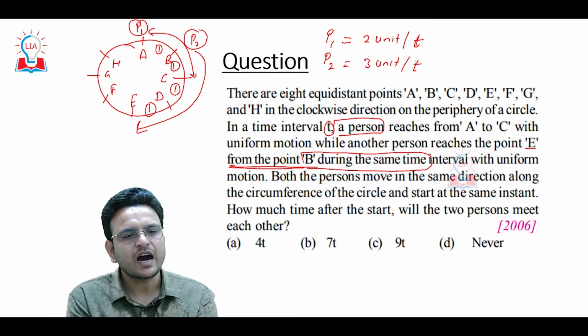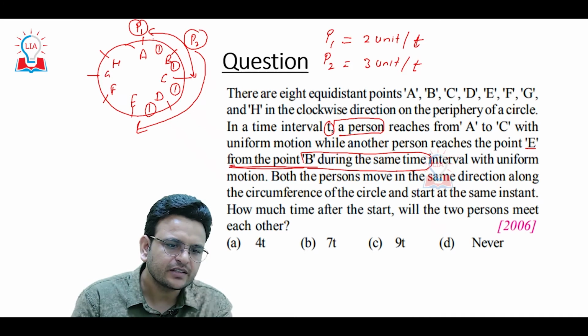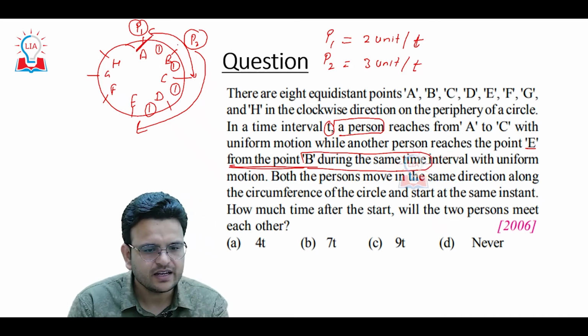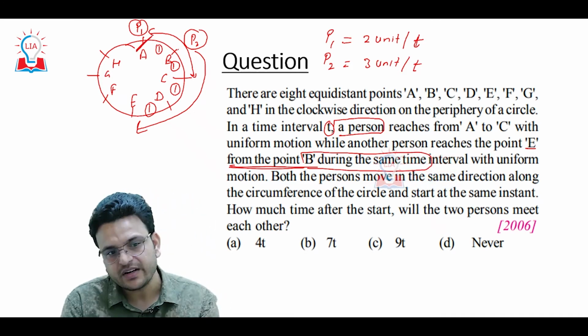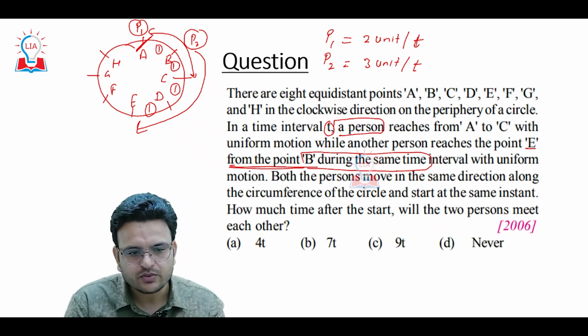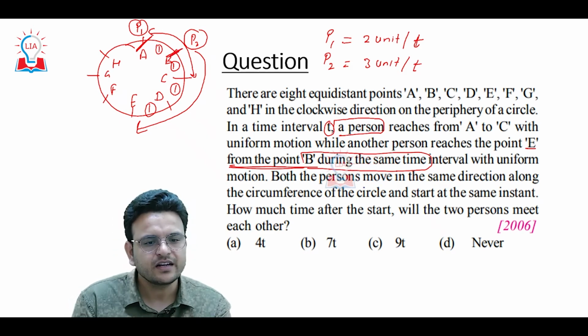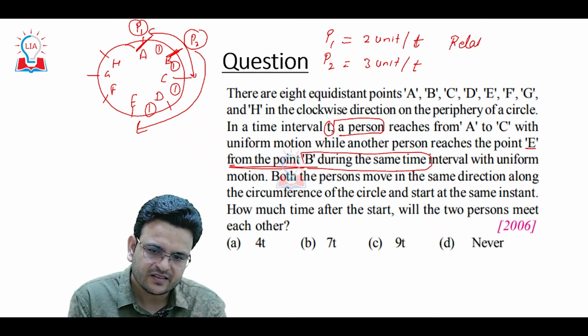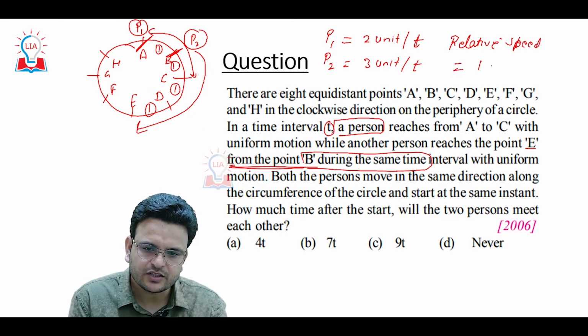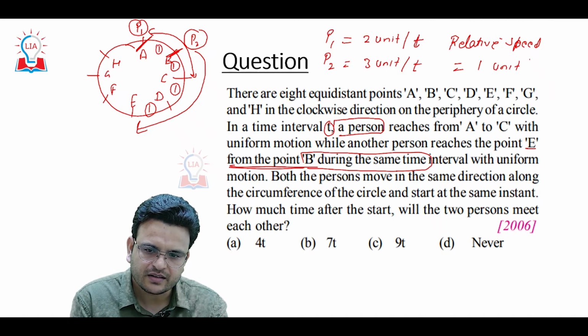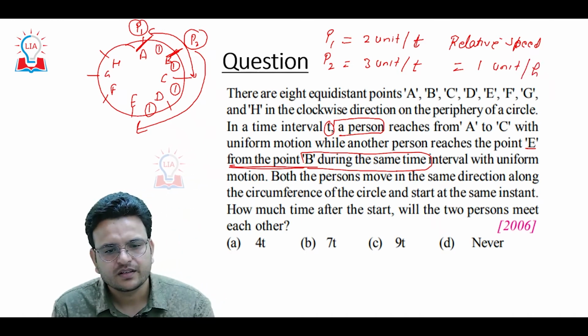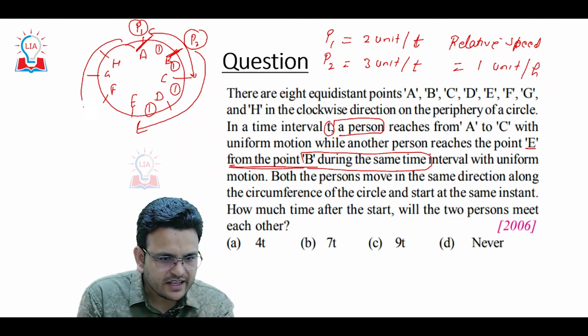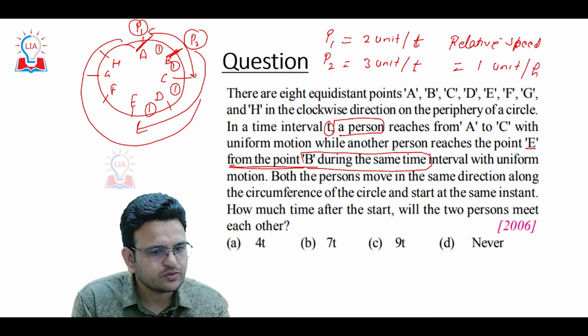Both persons are moving in the same direction. Person P1 has started from A, person P2 has started from B. Clear? Both are moving in the same direction, so the relative speed will be 3 minus 2, so 1 unit per t. How much distance is there? Total distance is 8 units.